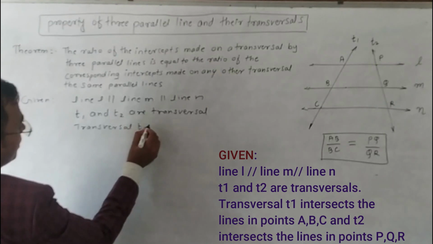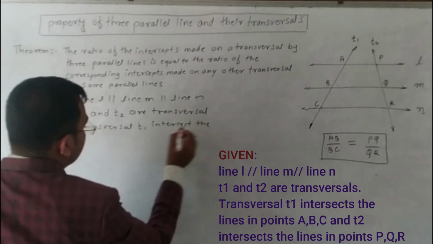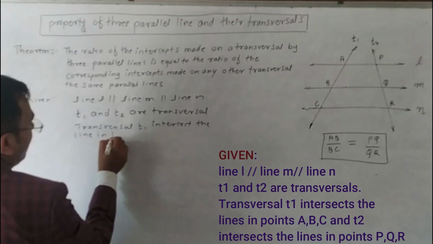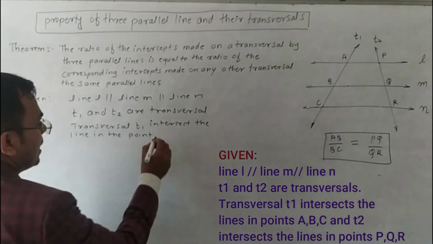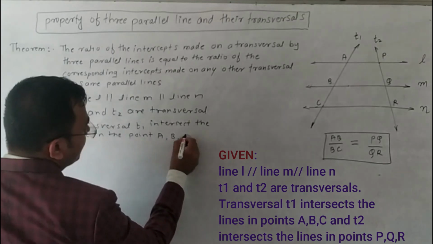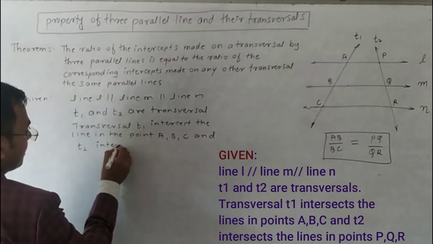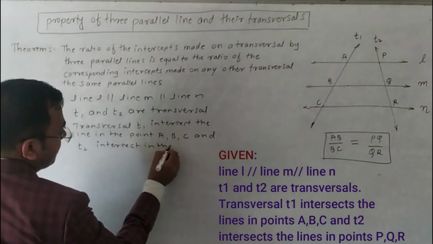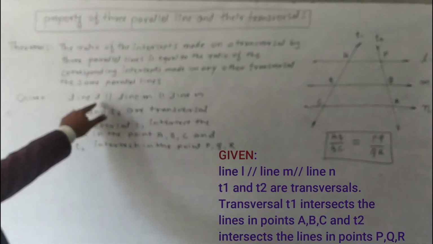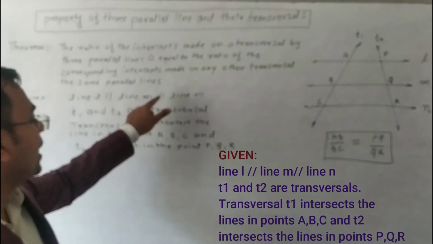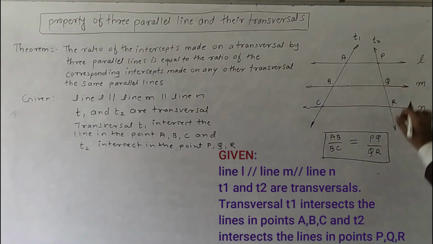Transversal T1 intersects the lines in the points A, B, C and T2 intersects in the points P, Q, R. So here line L is parallel to line M, line M parallel to line N. So line L is parallel to line M and line M parallel to line N, which means these three lines are parallel to each other.